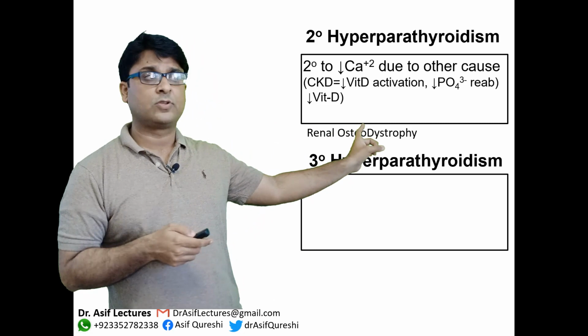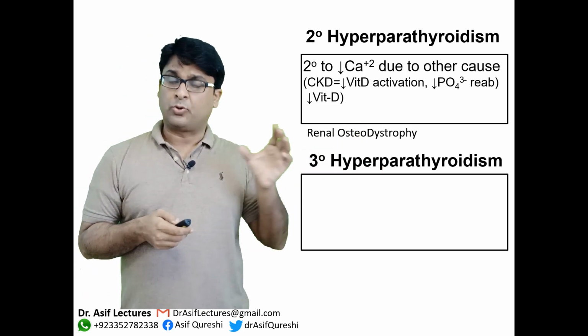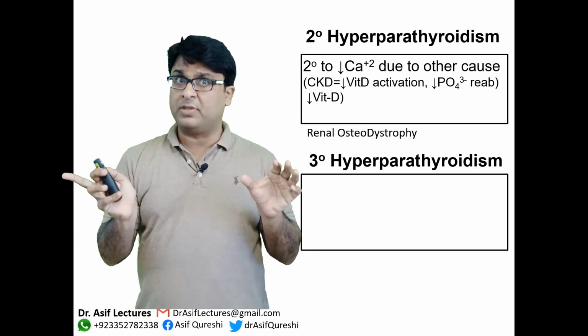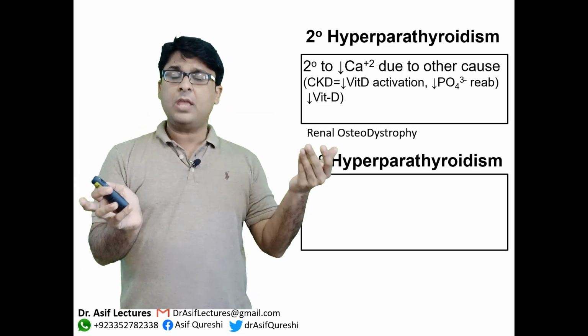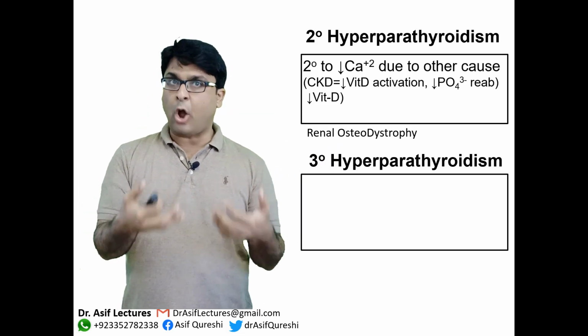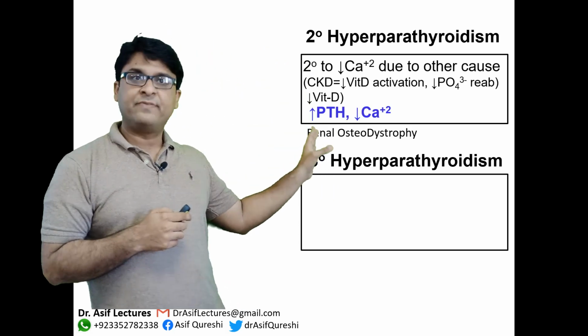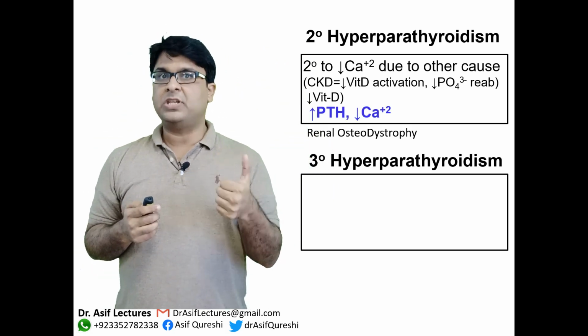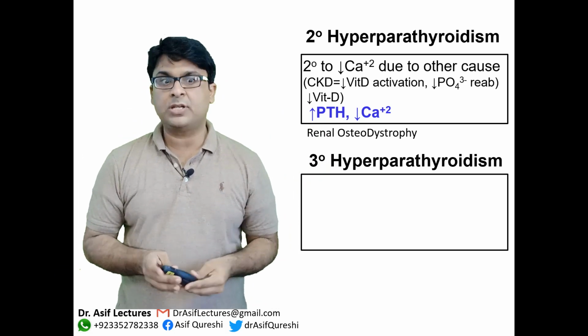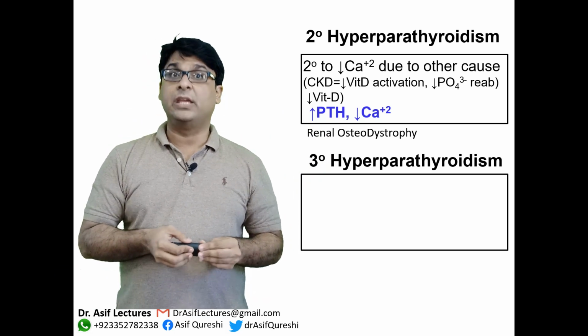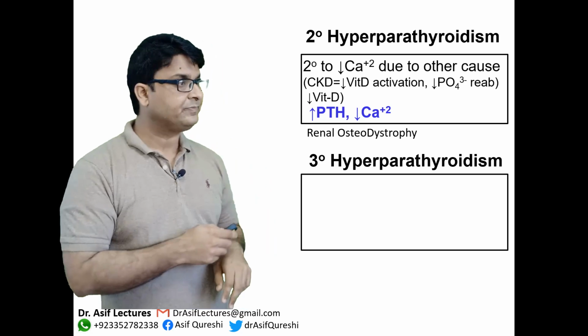Which is secondary to actually the kidney pathology. Therefore, a term has been used for this: renal osteodystrophy. So renal because the original problem is in the kidney, osteodystrophy because the bone is now dystrophied because of high PTH levels, okay? And the labs will be, understand this, high PTH because it is hyperparathyroidism, but low calcium because that was the initiating trigger, okay?